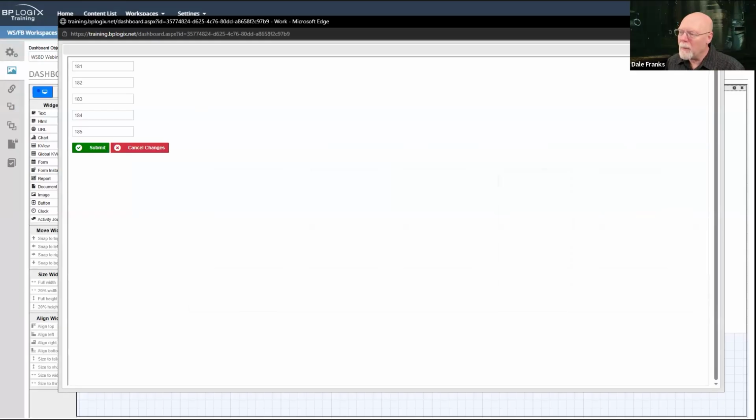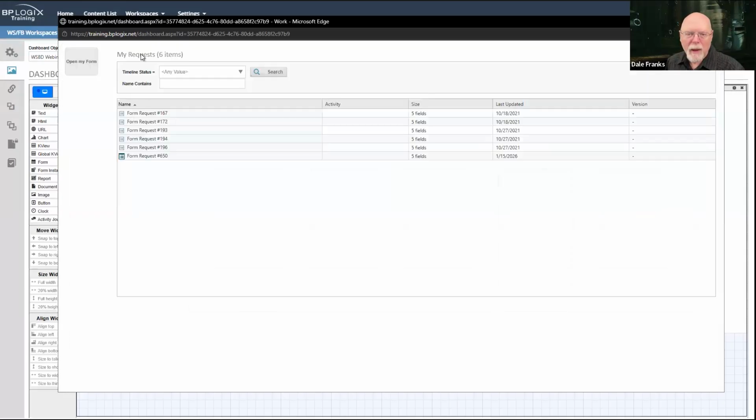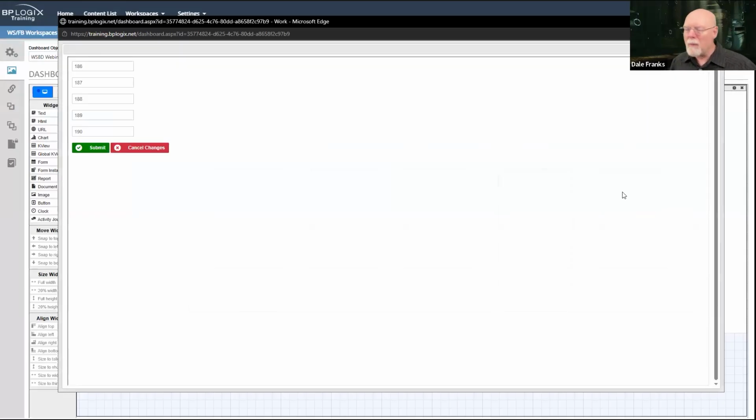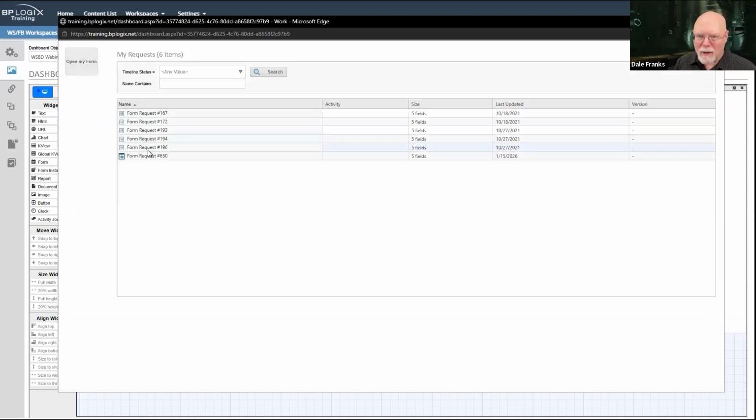I have a little button up here that I can close them, and then I can open up a form, and it's going to open up in a pane in my dashboard. I don't go anywhere. It doesn't open up a new pop-up window. Everything happens inside the dashboard, if indeed I want it to happen.